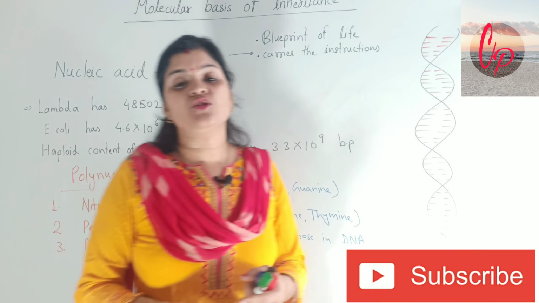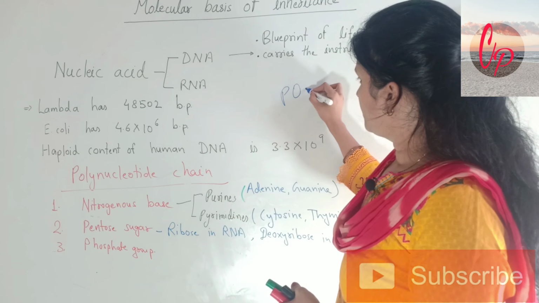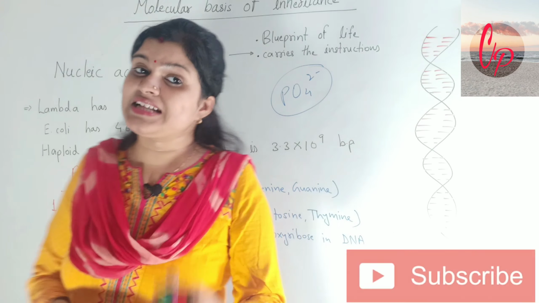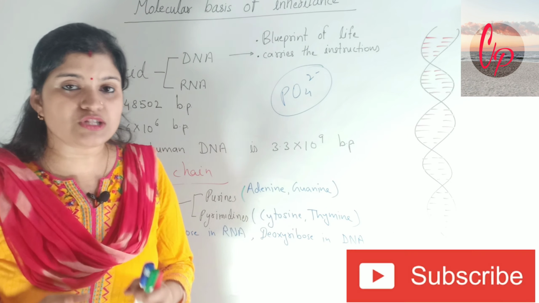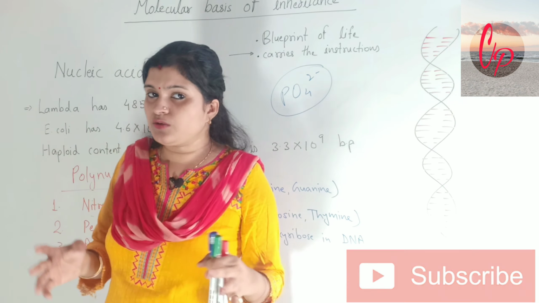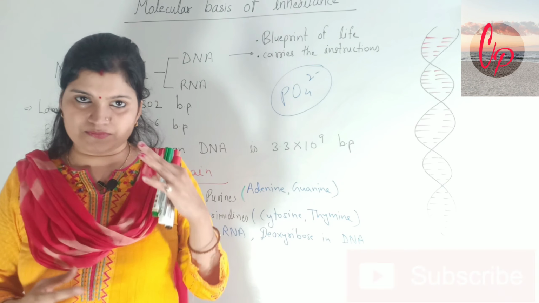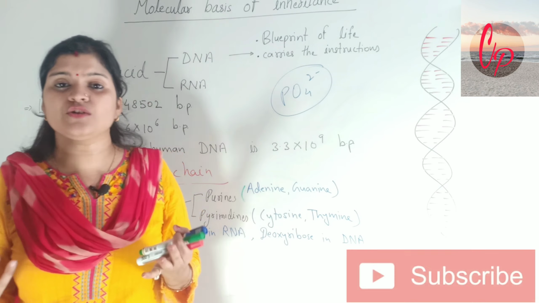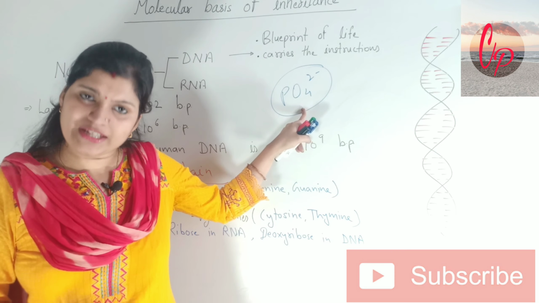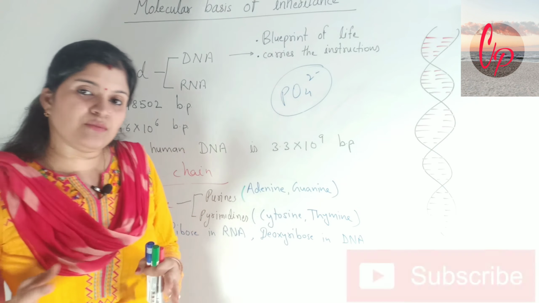The phosphate group has negative charges upon it. The phosphate group is basically this group. So it has a negative charge, that's why the DNA itself becomes a negatively charged molecule. This is also very, very important to know, because when we study the packaging of the DNA molecule, we have to talk about the negative charge of the DNA, or how it is behaving like a negatively charged molecule. That is because of the presence of the phosphate group which has a negative charge upon it. So the whole DNA molecule which has phosphate groups will behave like a negatively charged molecule.